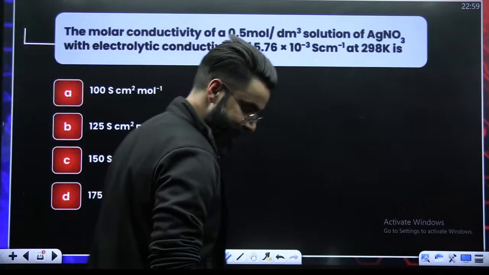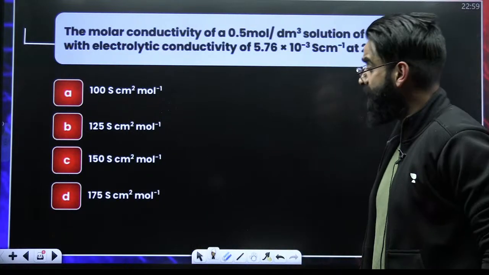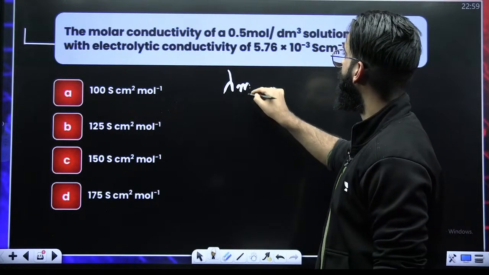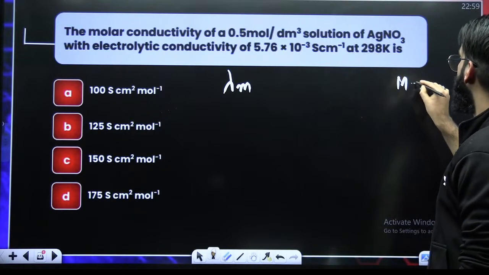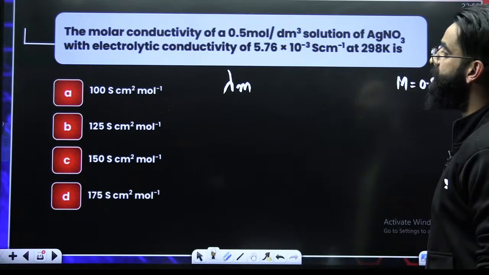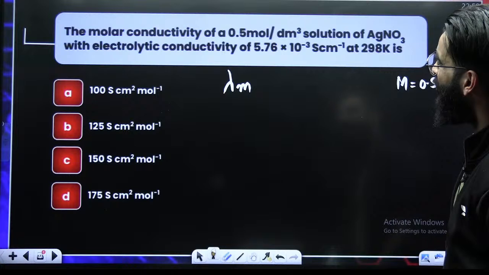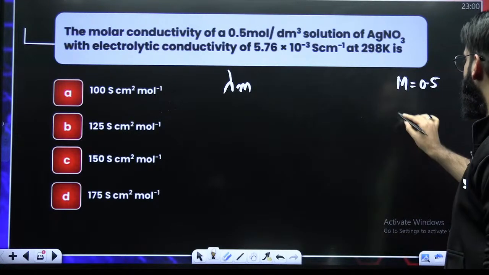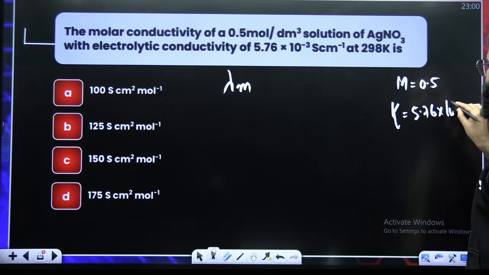Tell me the answer of this one. The molar conductivity lambda m of a 0.5 molar solution of AgNO3 is asked. Conductivity kappa is also given: 5.76 into 10 raised to the power minus 3 Siemens centimeter inverse.